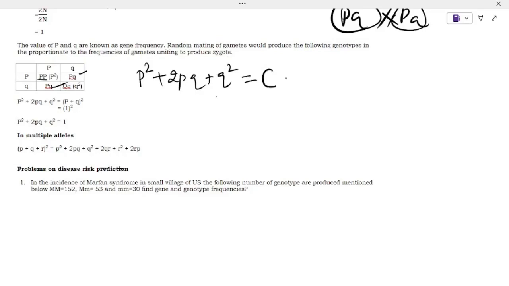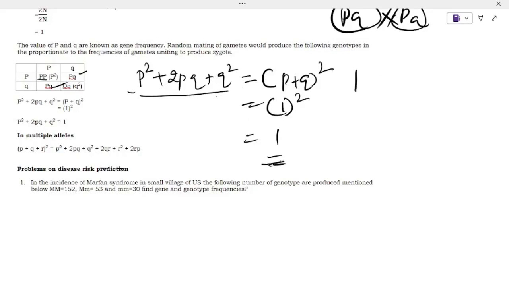Here p square plus 2pq plus q square is equal to p plus q whole square. You already know from the previous value that p plus q in standard condition is 1. 1 to the power of 2 is 1. So p square plus 2pq plus q square is also 1. Like that, you can derive the formula for Hardy-Weinberg equilibrium.